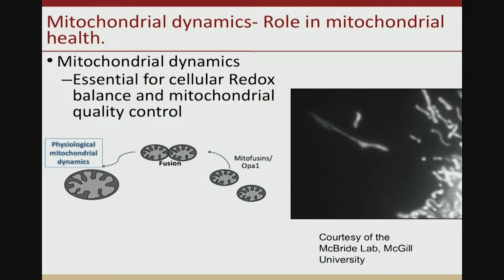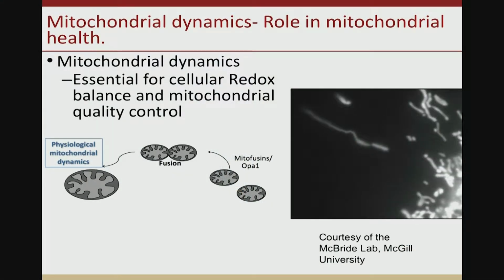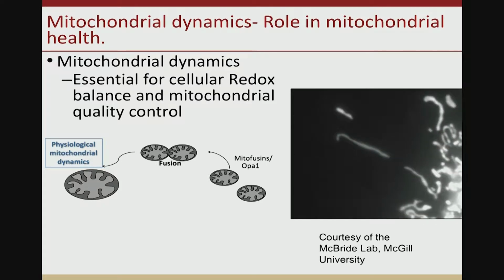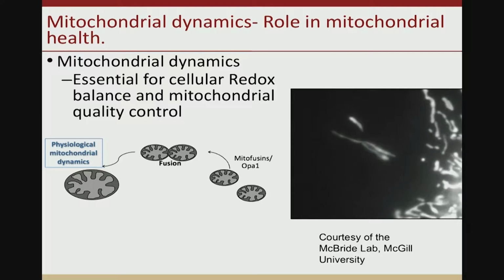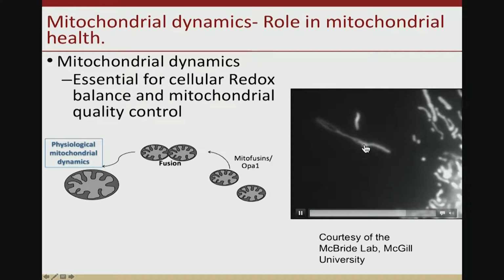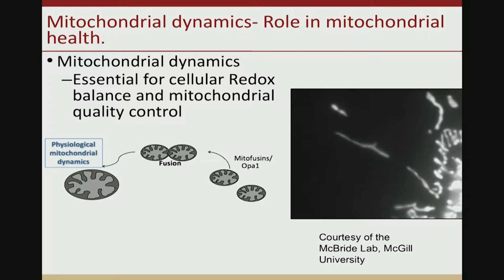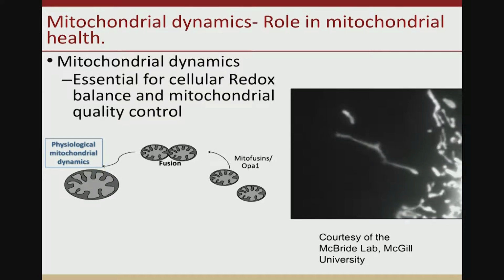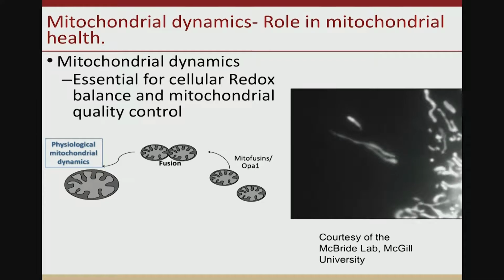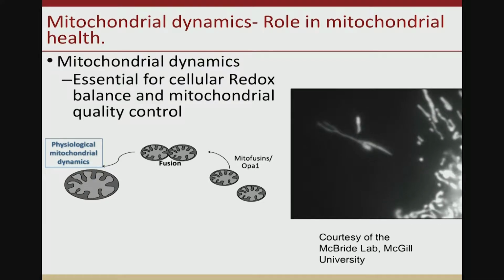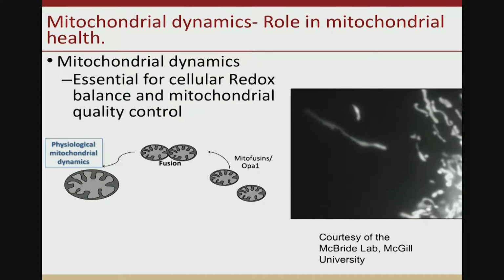Under physiologic conditions, mitochondrial function is maintained through a continual process of mitochondrial pruning termed mitochondrial dynamics. This is mediated through mitochondrial fusion, which is what you're seeing in these photomicrographs, where you have merger of mitochondria and formation of a network of mitochondria that are able to have more efficient cellular respiration and ATP production. This process is mediated through mitofusins 1 and 2, as well as optic atrophy 1.